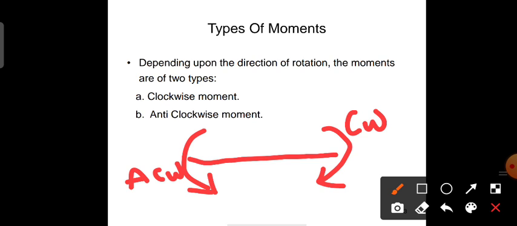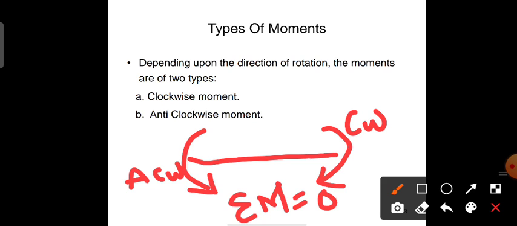So here, if you add all the clockwise moments and anti-clockwise moments, and you get 0, then you can say that the body is in equilibrium condition. So sigma M, the algebraic sum of all the moments, if it becomes 0, then the body is said to be in equilibrium. This is the third condition.